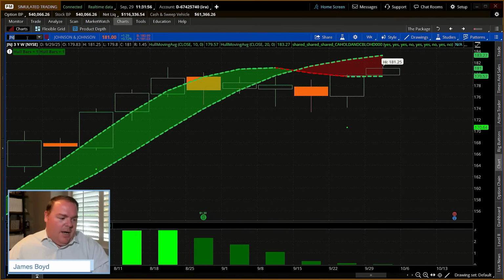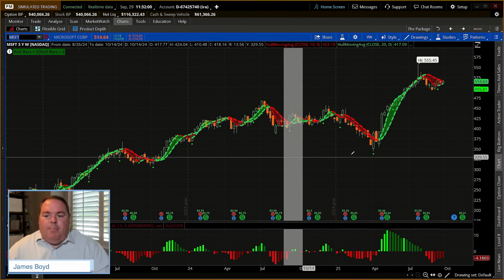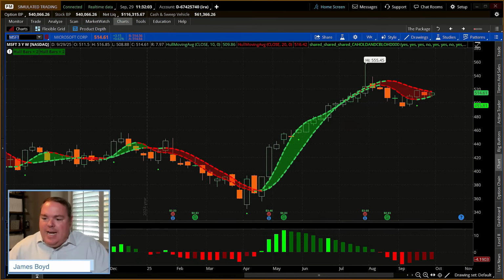Now, the other one I want to also make mention of is Microsoft. When you look at Microsoft, it too has that same similar pattern. Big run to the upside.